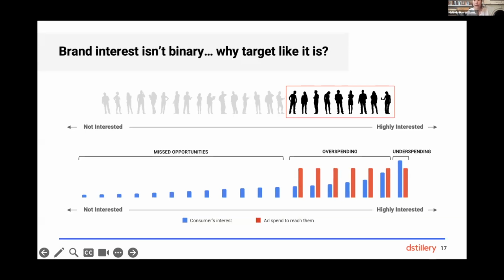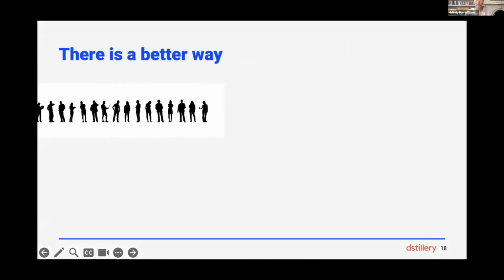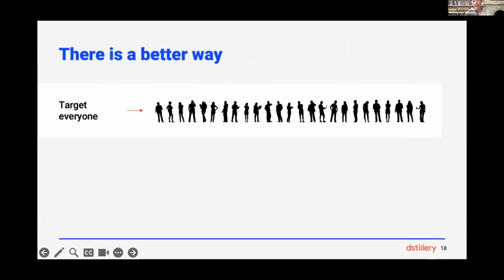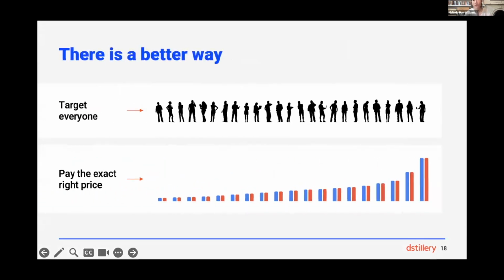But we're talking about programmatic advertising, where every impression is bought in an auction. So with a custom AI model that predicts the value of each impression, you can allocate your spend way more efficiently, and that will drive way better results for the same budget. And it looks like this. Everyone is a candidate to see the ad, and they only see the ad if you can buy that impression for the exact value it's worth to the campaign.